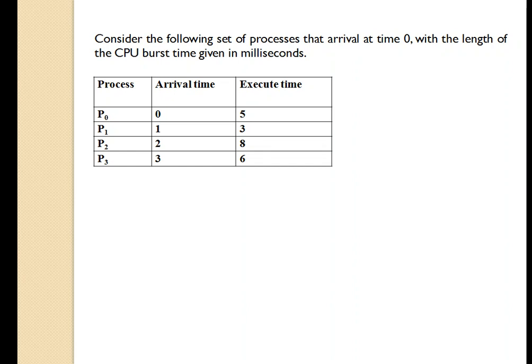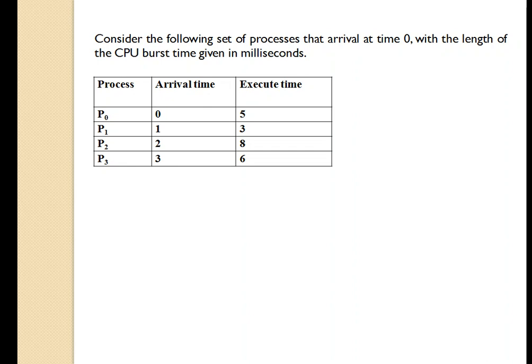Okay, so now we have 4 processes, P0, P1, P2 and P3. P0 has arrived at 0th second, P1 has arrived after P0, after P1 P2 has arrived, and after P2 P3 has arrived. So arrival time 0, 1, 2 and 3.